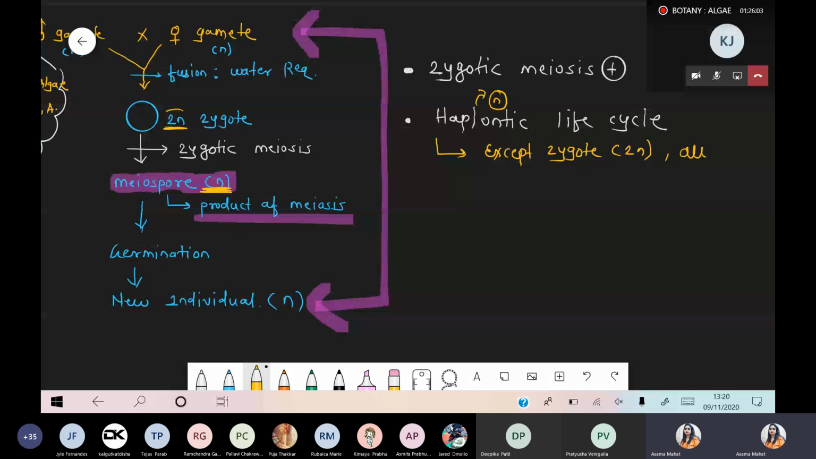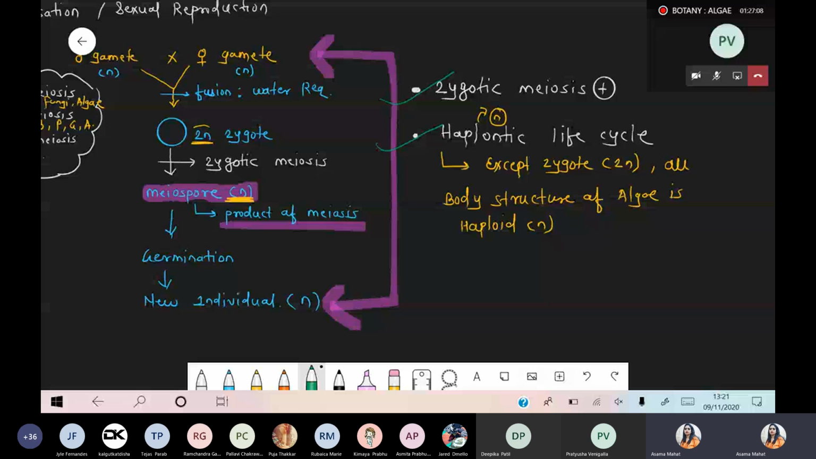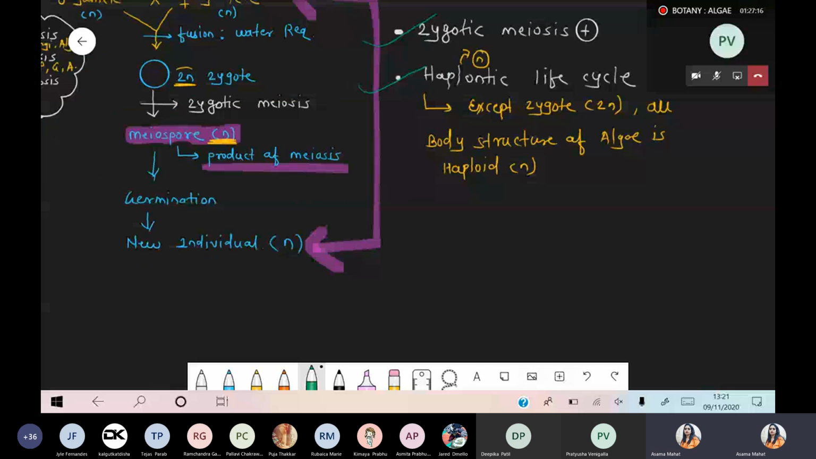Now clear. Okay, chalo. So we are talking about some common points for the algae. Number one, algae represent zygotic meiosis. Number two, algae have which life cycle? Haplontic life cycle. Now, next and very important point: during the developmental pattern, the zygote formed undergoes reductional division, and after the reductional division there is a formation of spores, meiospores. Meiospores undergo germination and form a new individual, a new body of the algae.